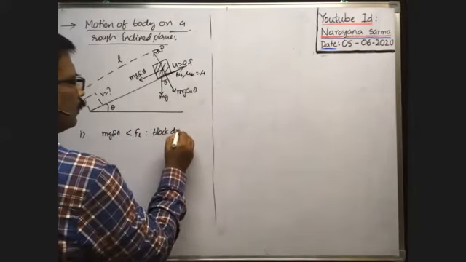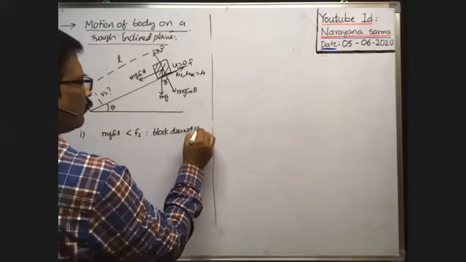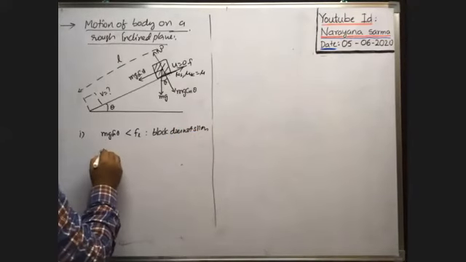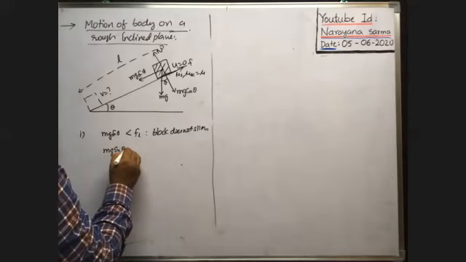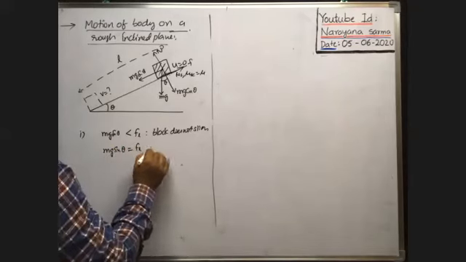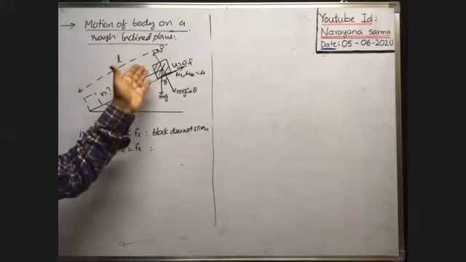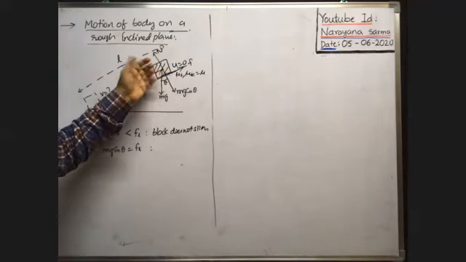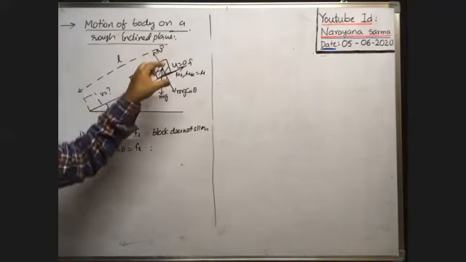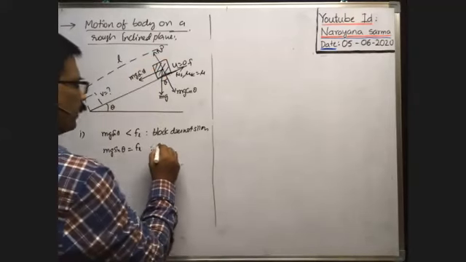When the weight component mg sin theta is less than limiting friction, the block does not slide. When the weight component is equal to limiting friction, the block tends to slide, or is ready to slide.